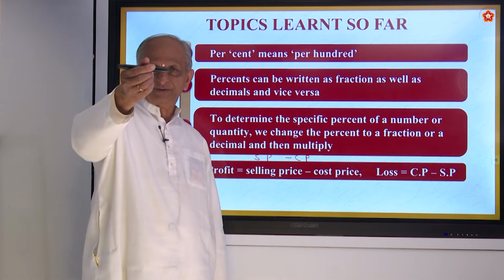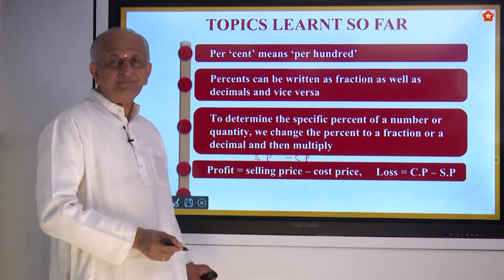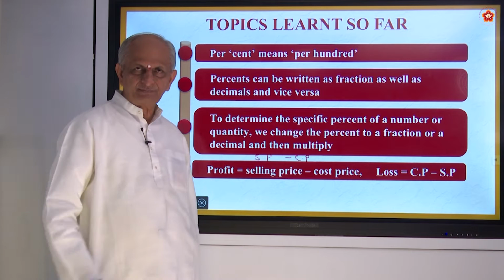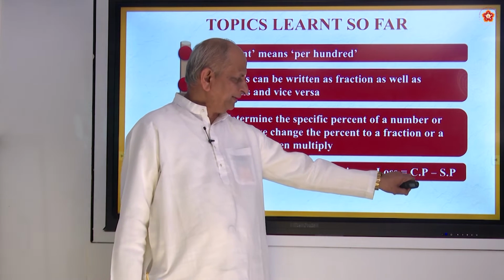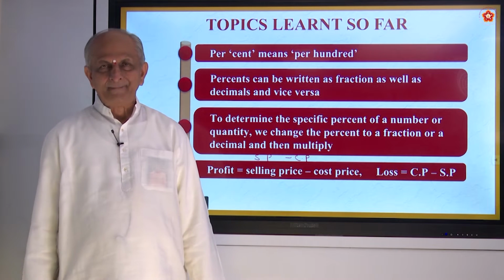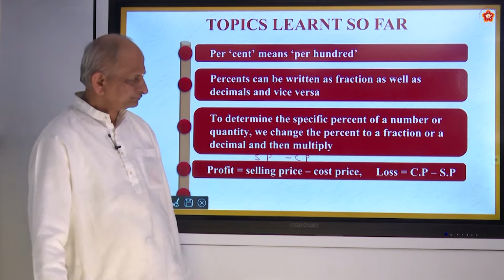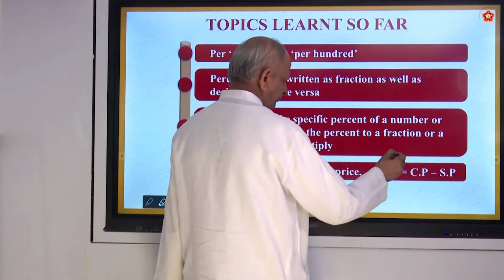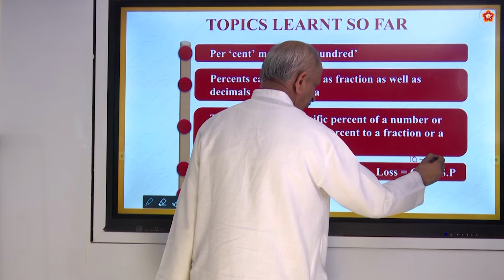If the 10 rupee pen is sold for 12 rupees, what is the profit? 2 rupees is the profit. If the same 10 rupee pen is sold for 8 rupees, what will happen? It becomes a loss. So the loss will be 10 minus 8, that is 2 rupees is the loss.